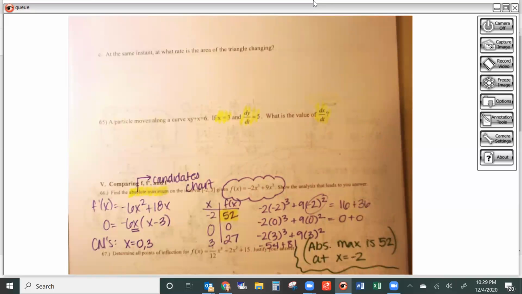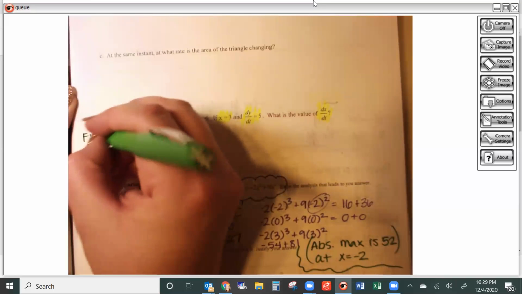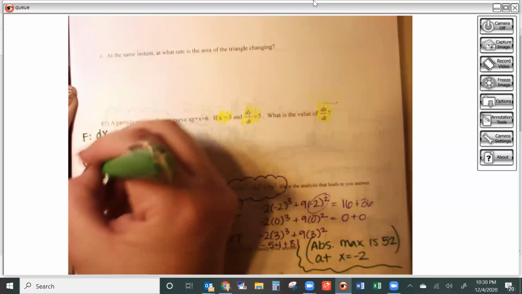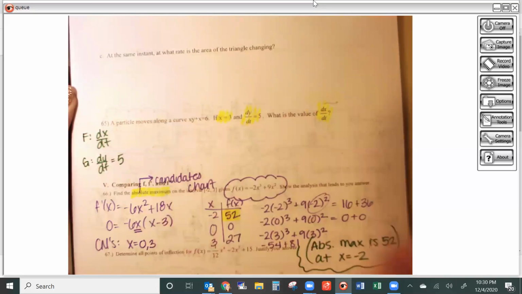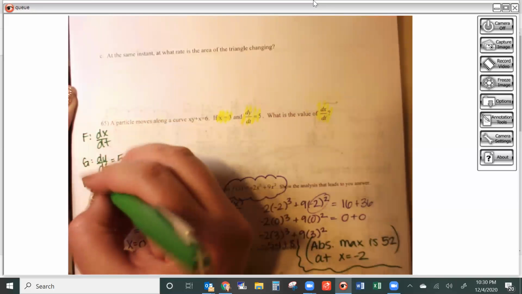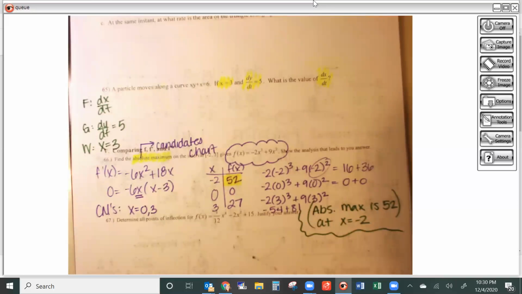Okay, so they're not being very cryptic here with their find and given when, right? They're telling me to find dx dt. They've given me dy dt, they've told me dy dt is 5. And then they're telling me my when is that x is 3. Now, keep in mind, x is not always 3, but it's 3 at the moment that I care about in this situation.